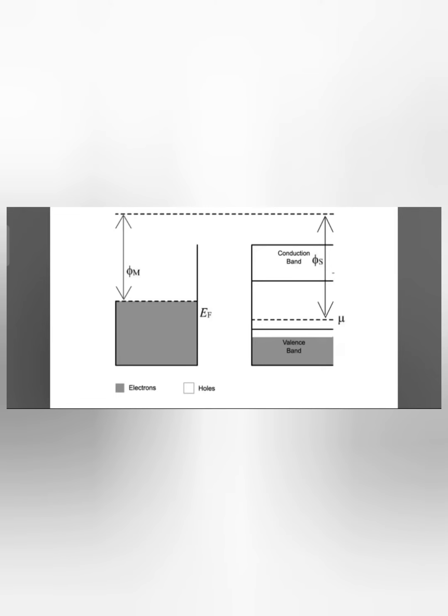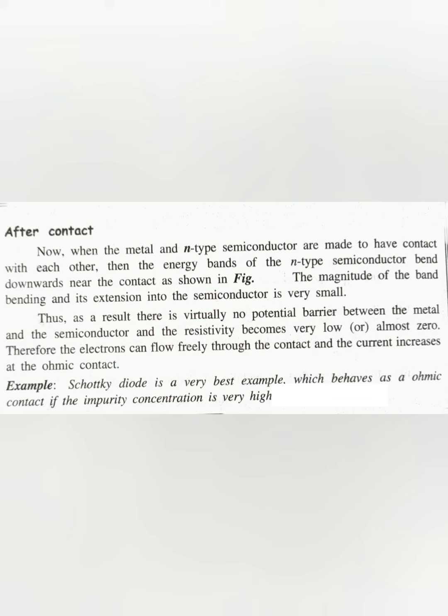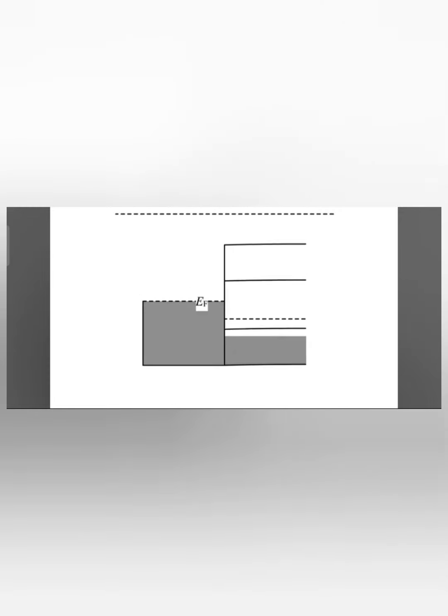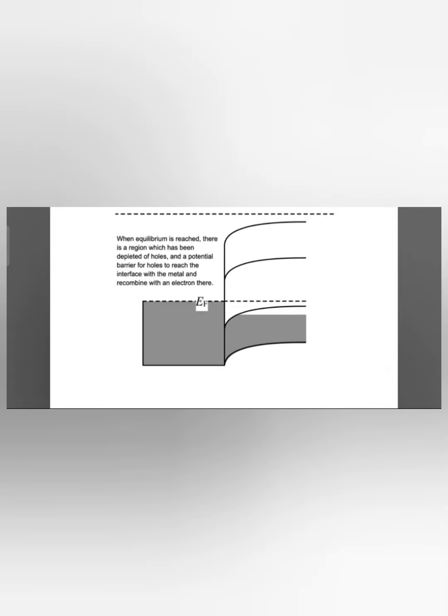After contact, now the metal and the N-type semiconductor are made to have contact with each other. Then the energy band of the N-type semiconductor bends near the contact. So the magnitude of band bending and its extension into the semiconductor is very small.